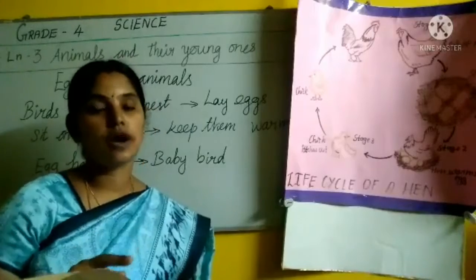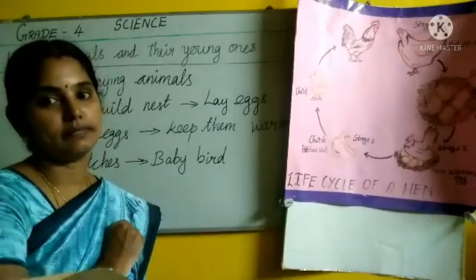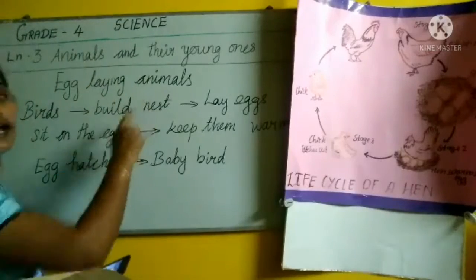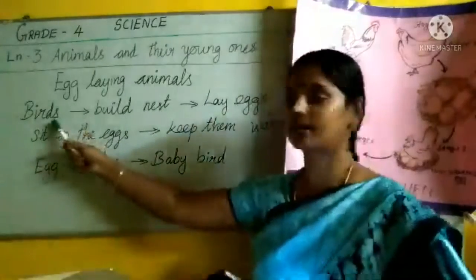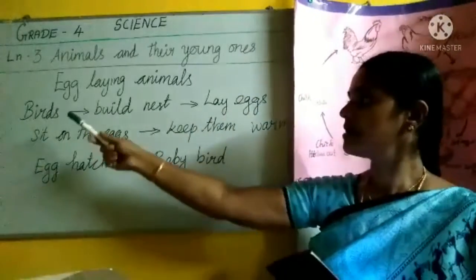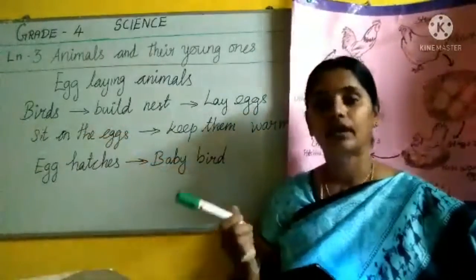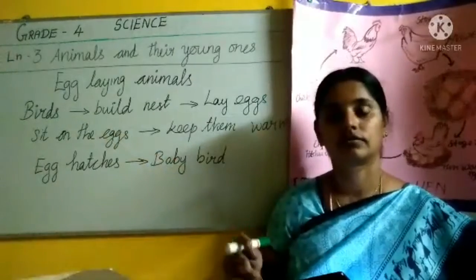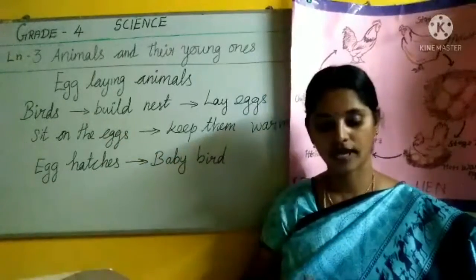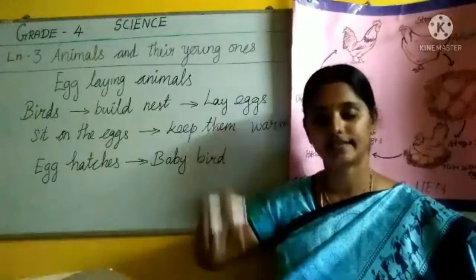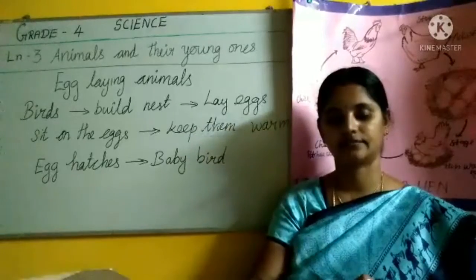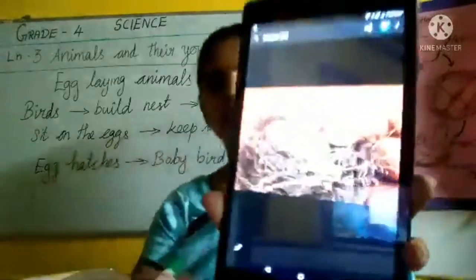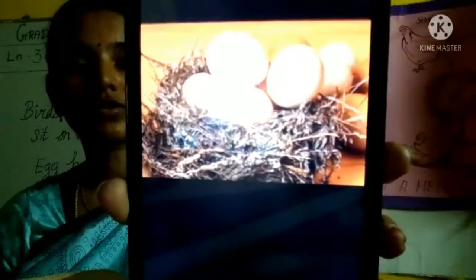Now we are going to see about egg-laying animals. Who lays eggs? Birds. Birds lay eggs. Birds build a nest. First, they build the nest, and only there do they lay the eggs. First, what will the birds do? The birds build the nest. Here, look, the bird builds the nest and lays the eggs in the nest.